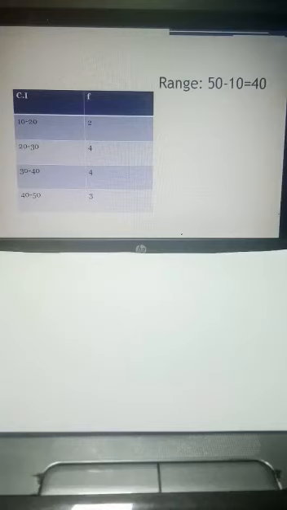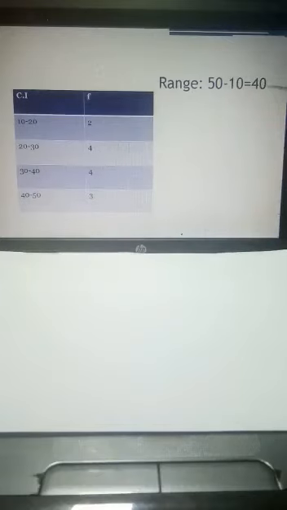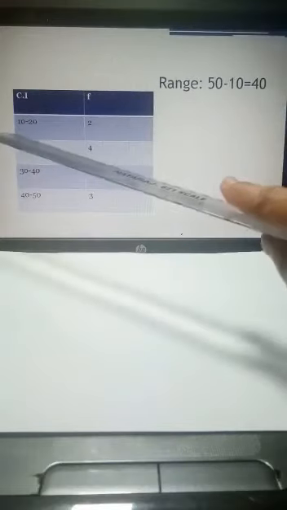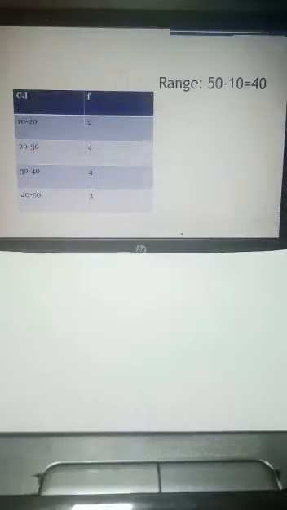And regarding the continuous series, as you know, we have the class intervals along with the frequency. So if we find the overall range, it is 50 minus 10, that is 40. But if we want to find the class range, then 20 minus 10. We will not consider the frequency, we will only consider the intervals.